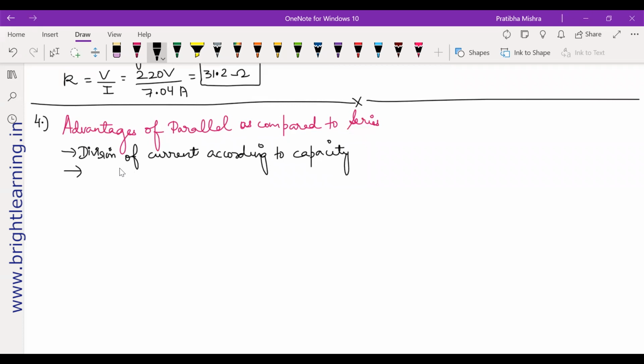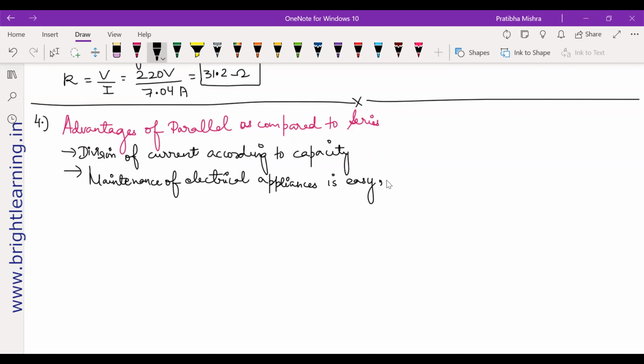And what else is there? In series, what happens if all the appliances are connected in series? If one of them fuses or is not working, all the others will stop working. So the other thing you can write is that maintenance of electrical appliances is easy here. Why?